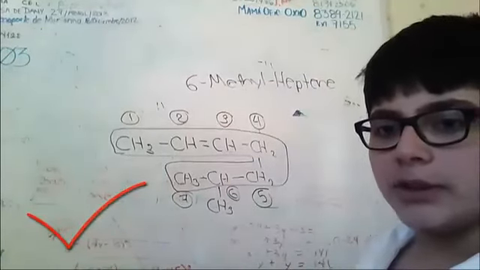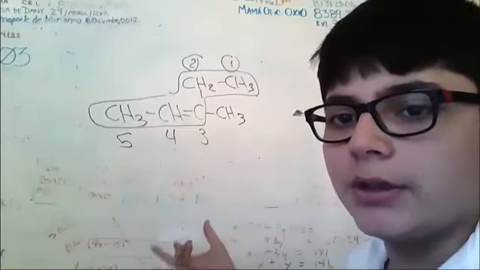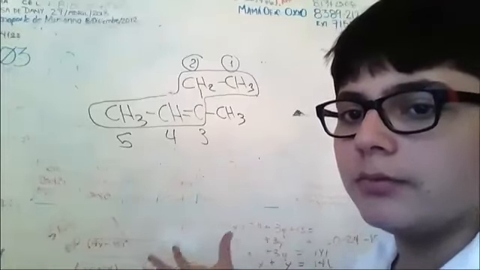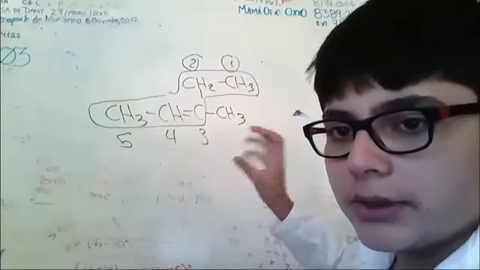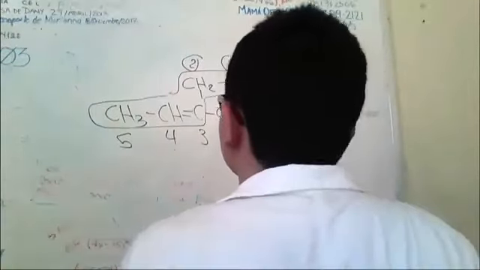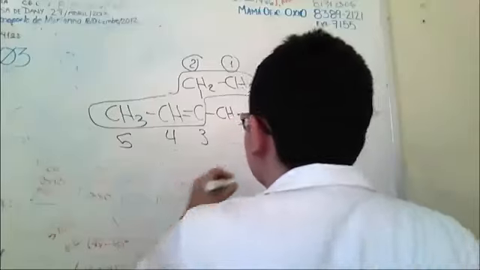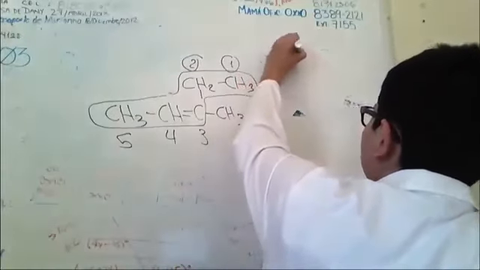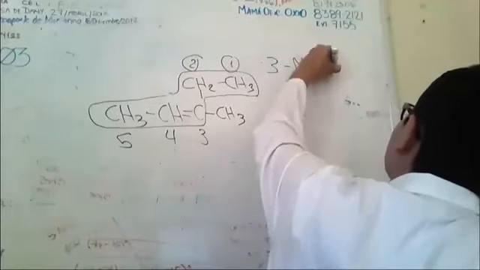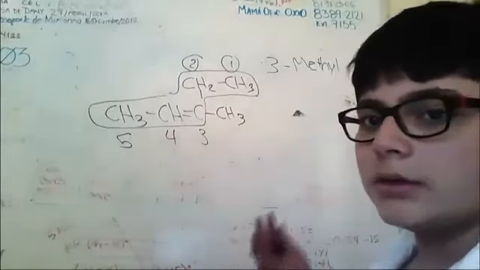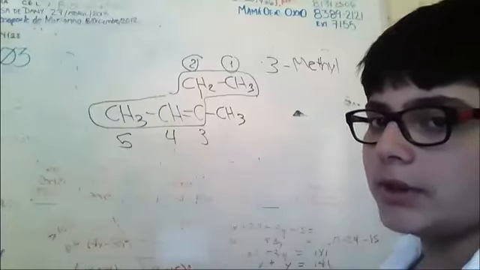And that's all for this alkene. And this is the last example of naming an alkene. It's very simple. I already chose again the longest chain and numbered the chain. So I just need to give the name of the substituent and then the name of the chain. The substituent is in the third position, so I just need to give the position and the name. It's 3-methyl, the substituent name, and I just give the name of the chain now.